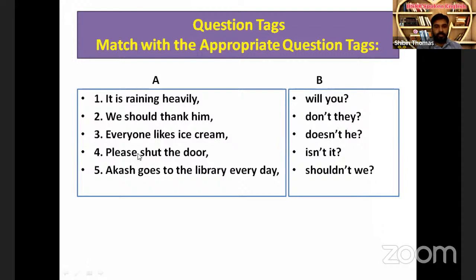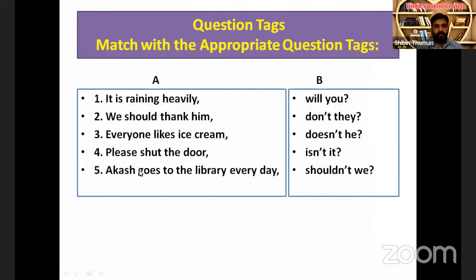Next, please shut the door. If the sentence is a request, it has to take a tag like "will you." So you cannot see the word won't here. For requests, we have to use "will you."